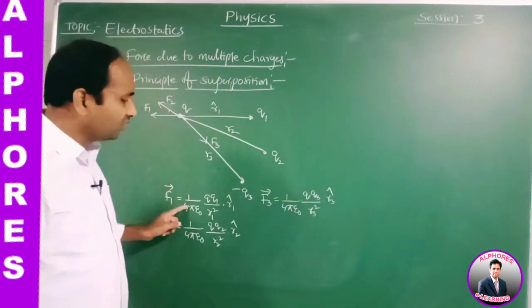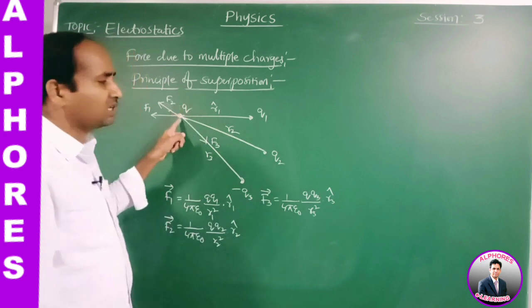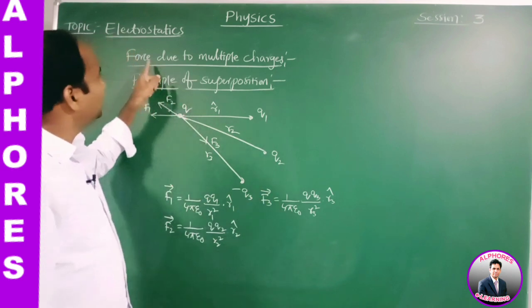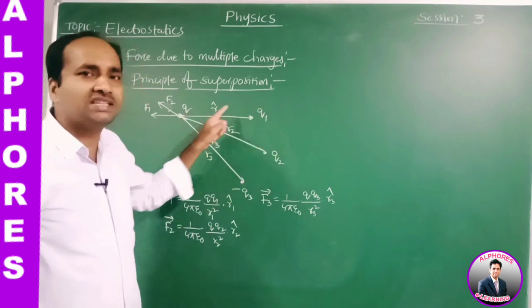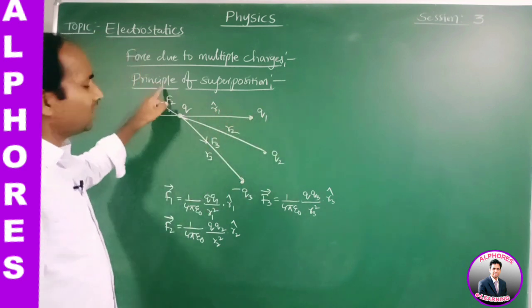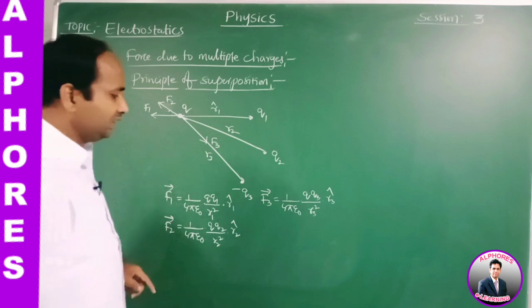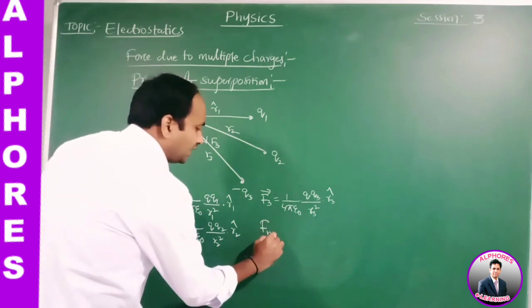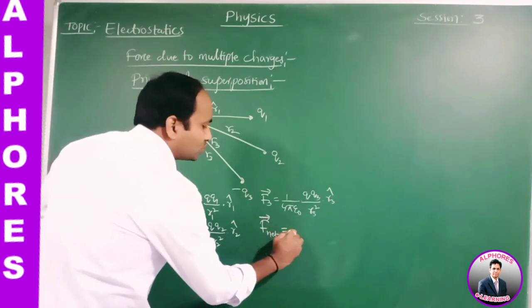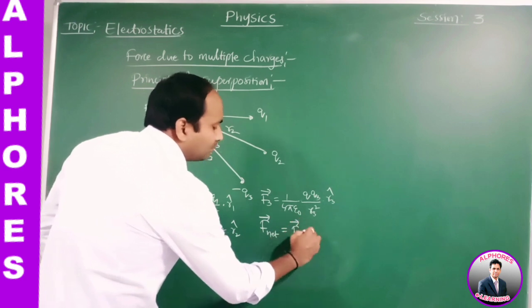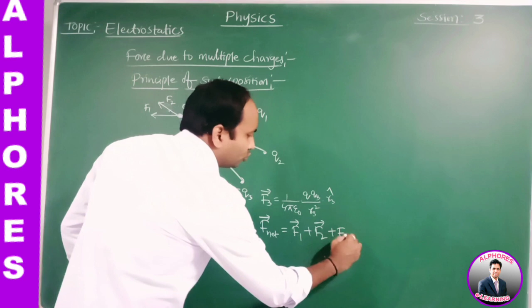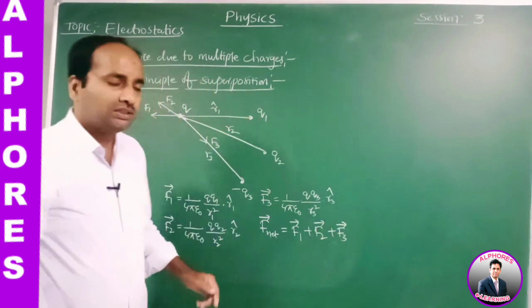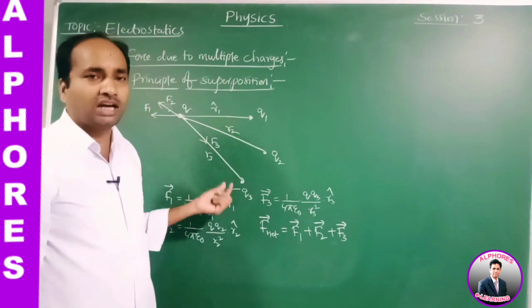Now we have the individual forces acting on the charge Q. But we need the net force acting on the charge Q by the system of these three charges. So according to the principle of superposition, the net force acting on the charge is equal to the vector sum of the individual forces, F1 bar plus F2 bar plus F3 bar, because force is a vector quantity.